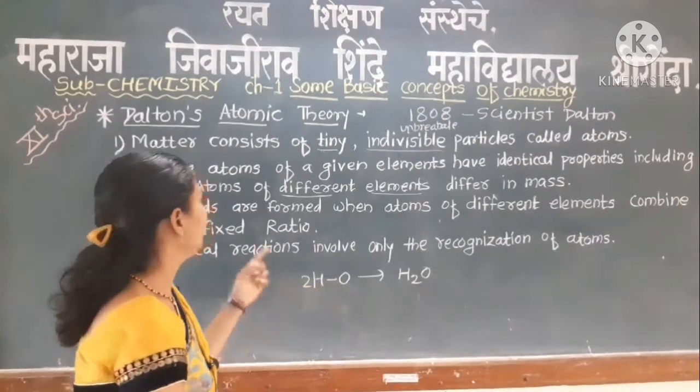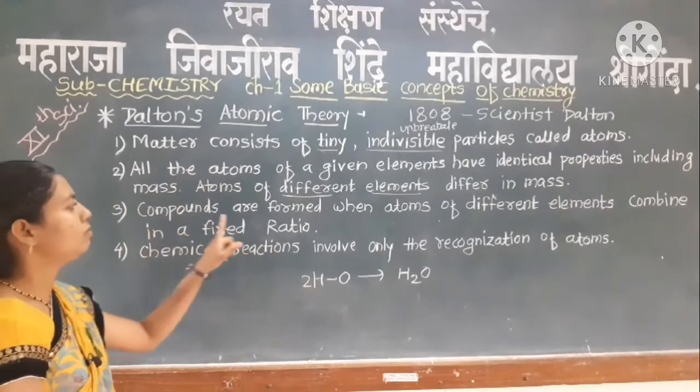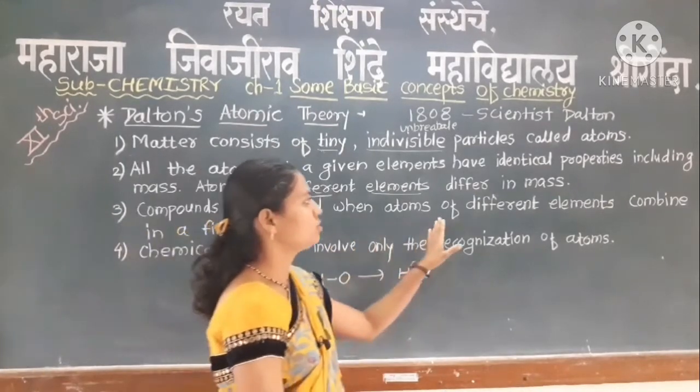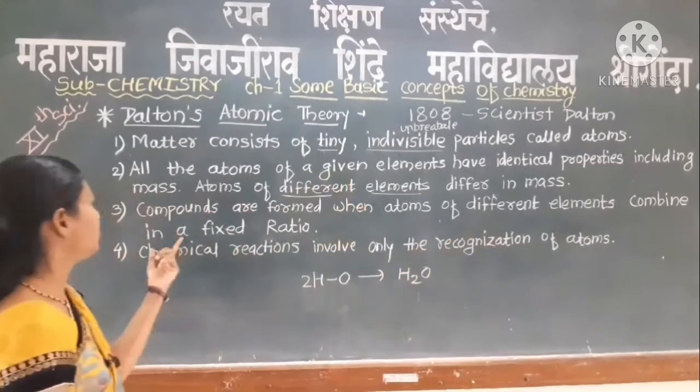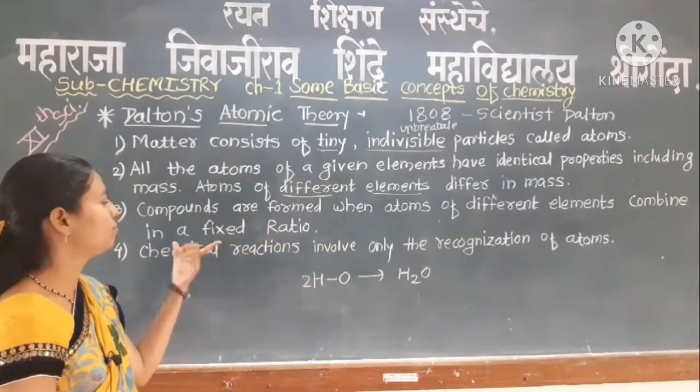The third postulate is that compounds are formed when atoms of different elements combine in a fixed ratio.